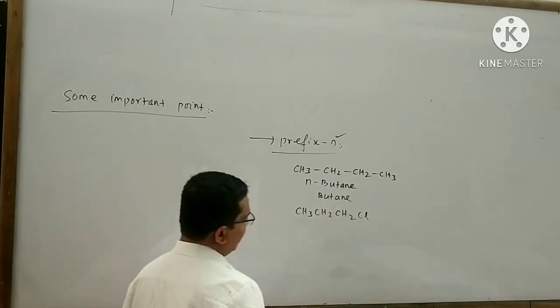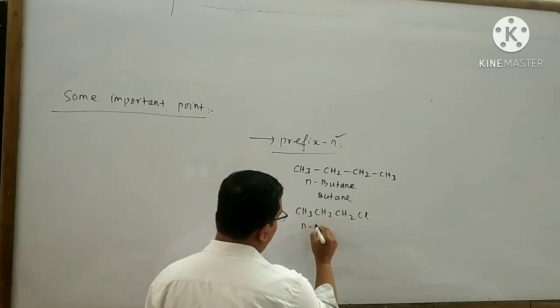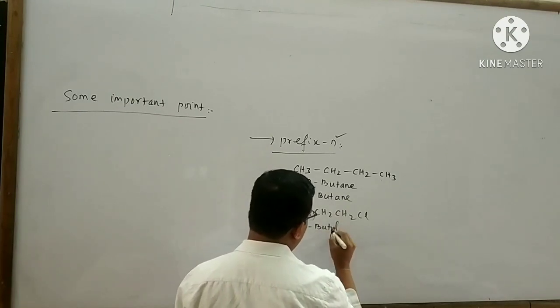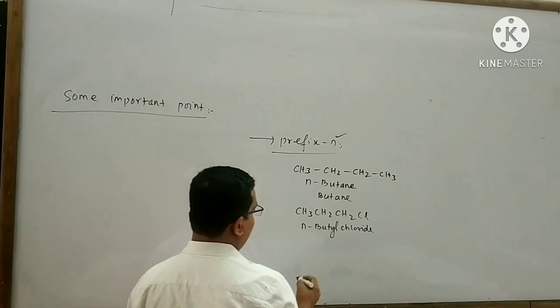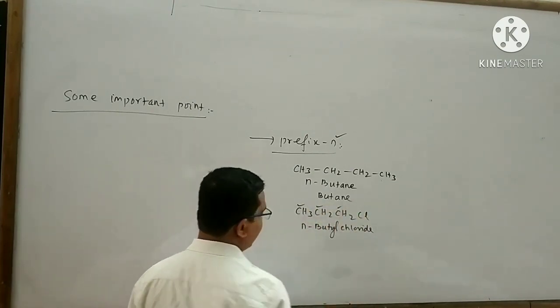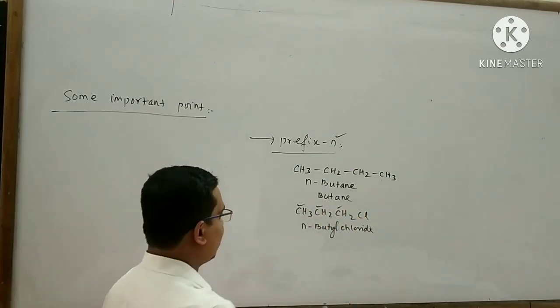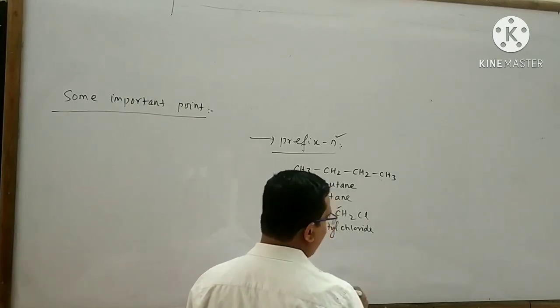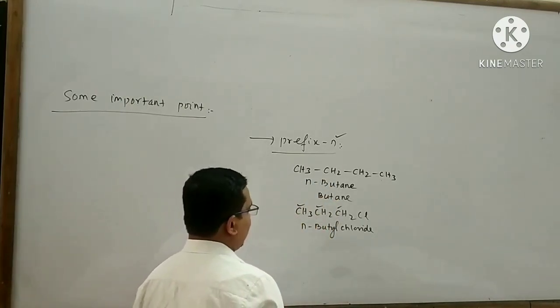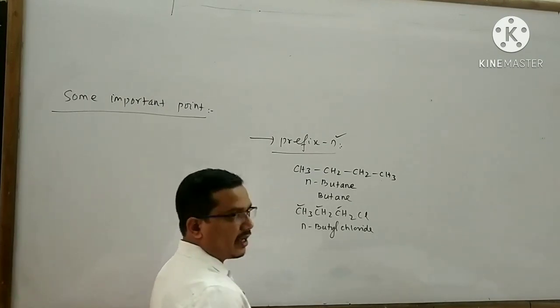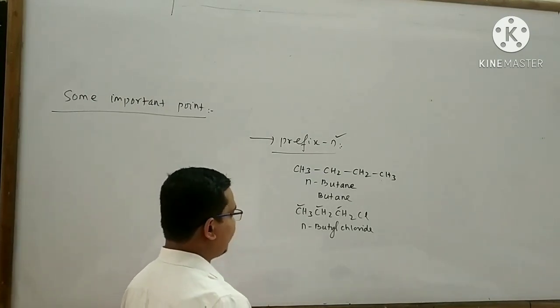The name of this compound is n-propyl chloride. Look at that, here 3 carbon atoms are present and they form a continuous carbon chain. This compound does not have any side chain.